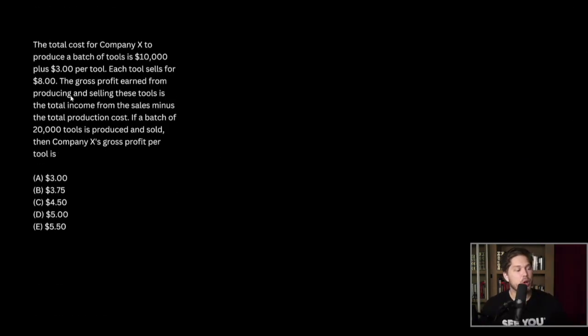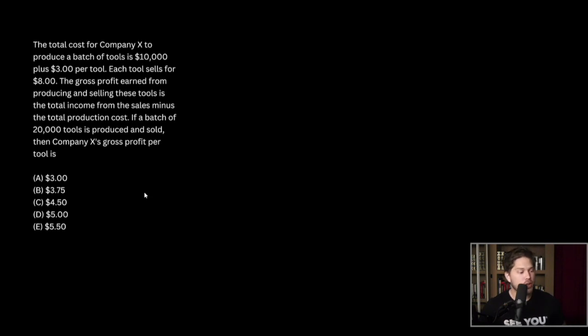Next question. The total cost for company X to produce a batch of tools is $10,000 plus $3 per tool. Each tool sells for $8. The gross profit earned from producing and selling these tools is the total income from the sales minus the total production cost. If a batch of 20,000 tools is produced and sold, then company X's gross profit per tool is what? Okay, so in this question, again, feel free to pause the video, solve it on your own.